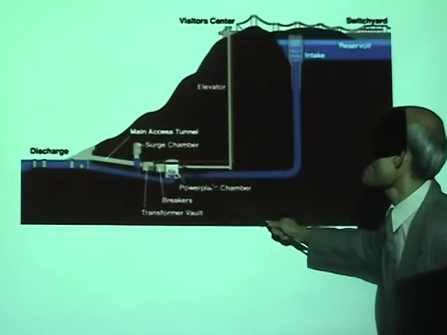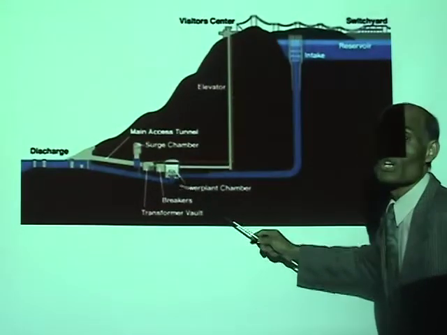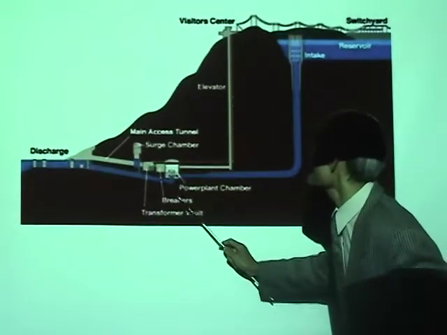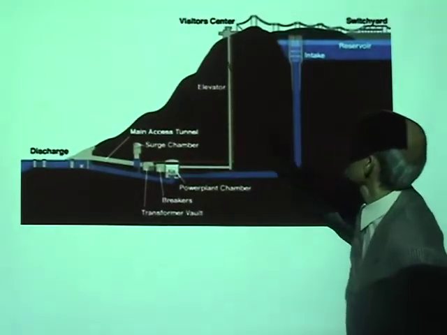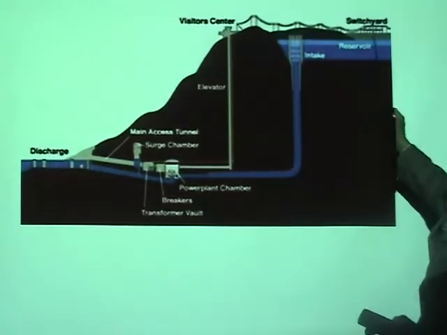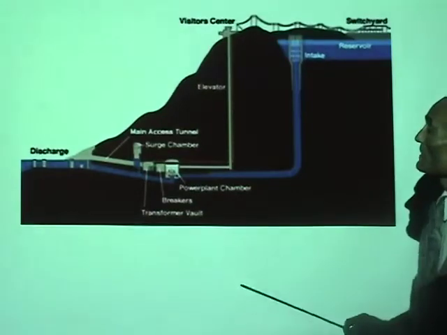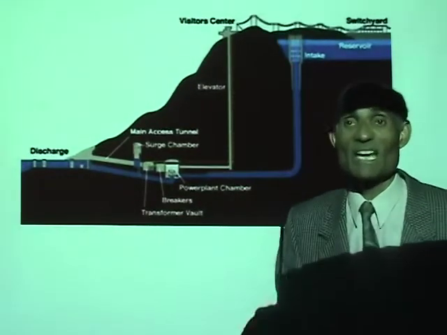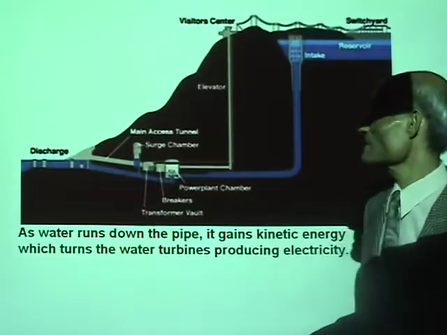There you have the turbine. The turbine is made to turn due to that energy, which produces electricity, and that electricity is brought up and distributed to many regions. Well, that is a typical hydroelectric plant.